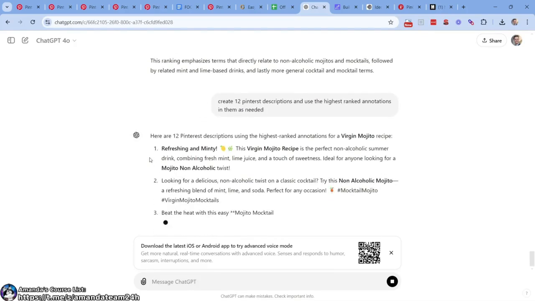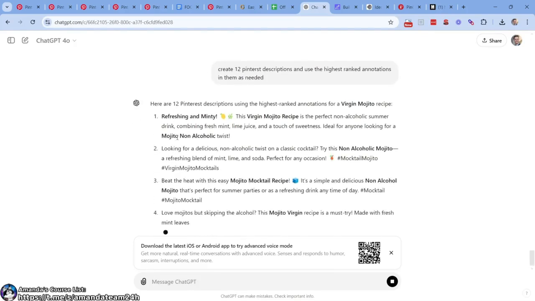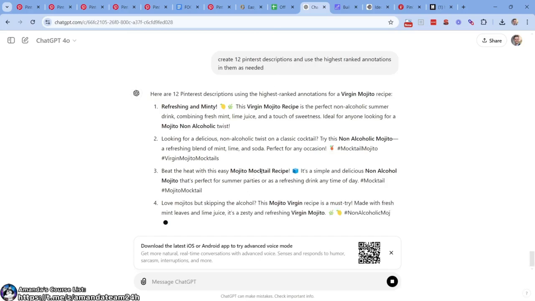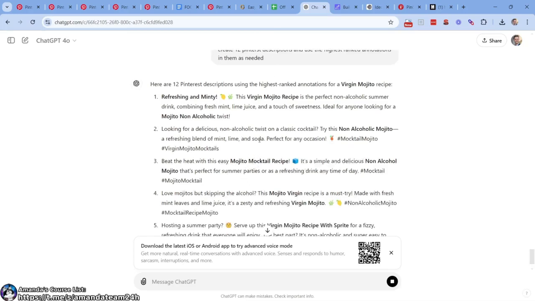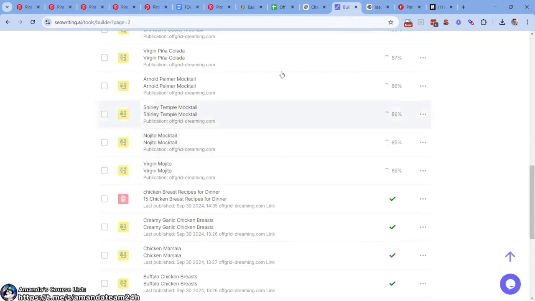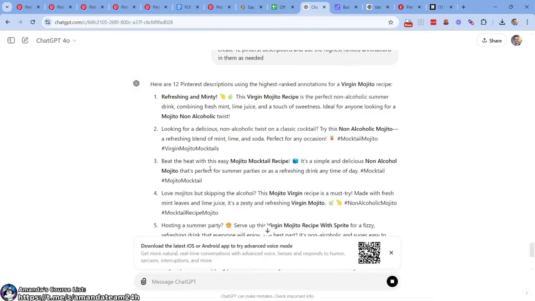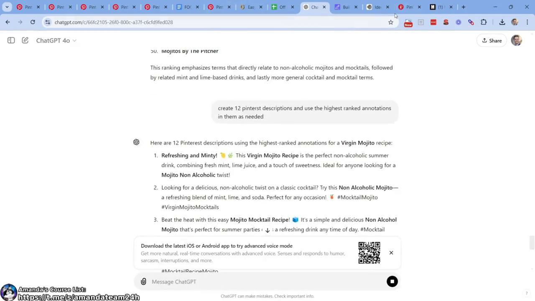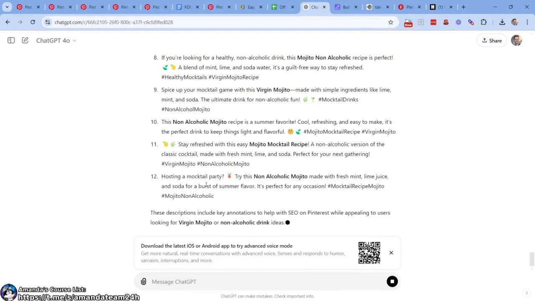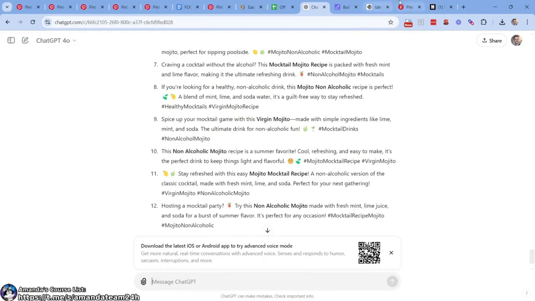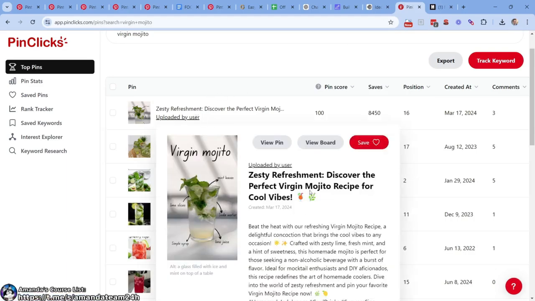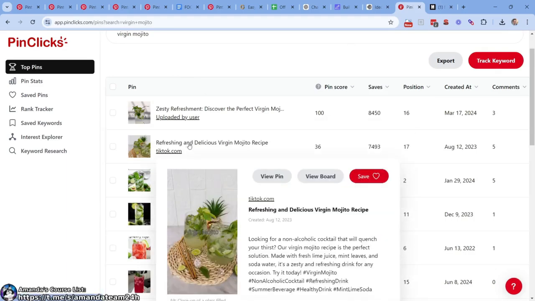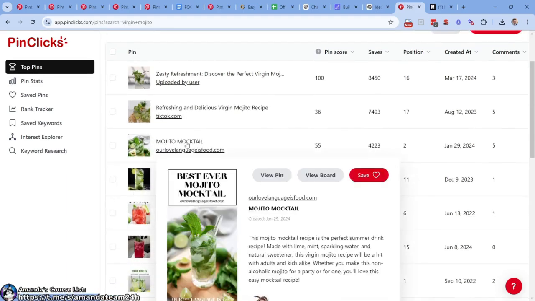Okay, that works for me. Give some variants. I don't know if the bold will convert over. I'm not too sure. This is still working 85%. So this is going to give us the 12. We have the images ready to rock. We have the descriptions. You're going to find often that the titles are just the cocktail, mojito or virgin mojito, right?